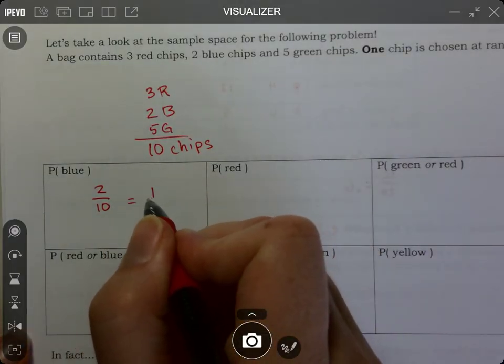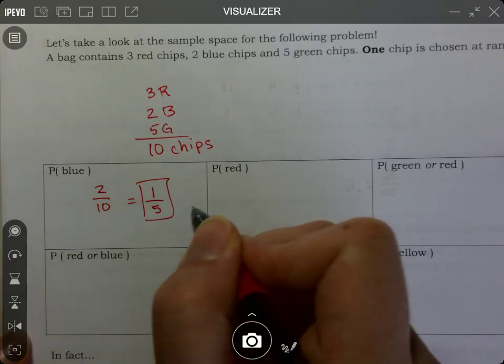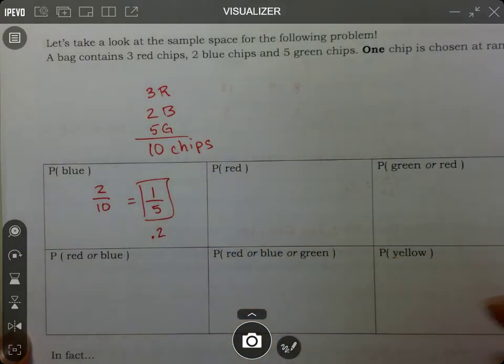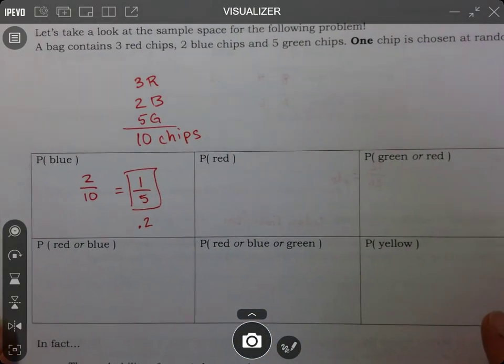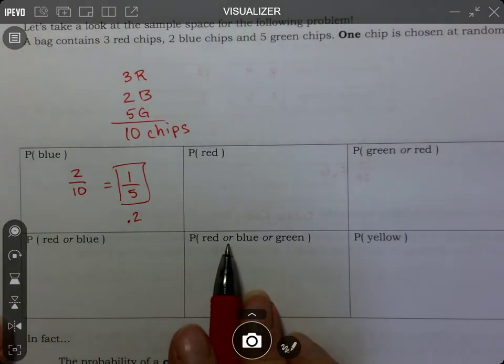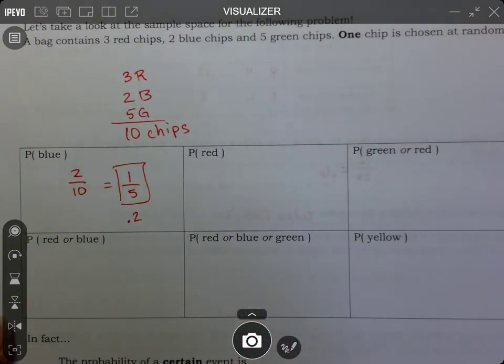2 out of 10 is 1 out of 5. I will take that, or if you want to, 0.2. Now, let's look at this one real quick. It says probability of red or blue or green.